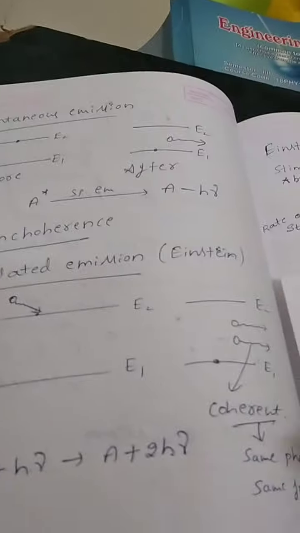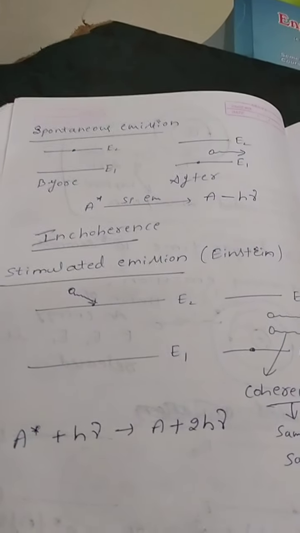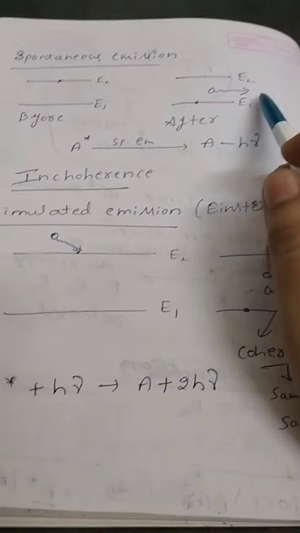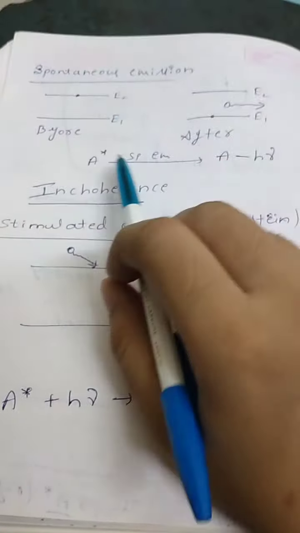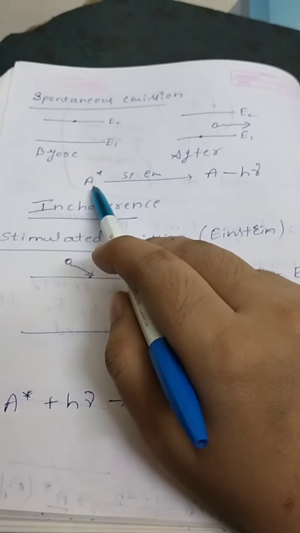So spontaneous emission means, you already know the electron cannot stay for a longer time. It will spontaneously come back without any aid of energy. Spontaneous means naturally. So without any aid of energy, and by releasing the energy. So spontaneous emission can be mathematically written as an atom is already in the excited state A star.